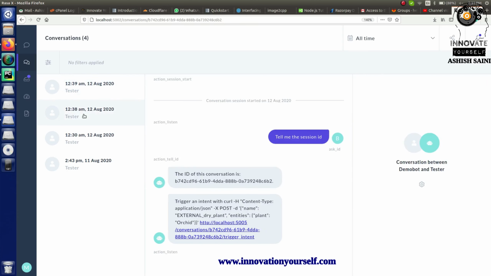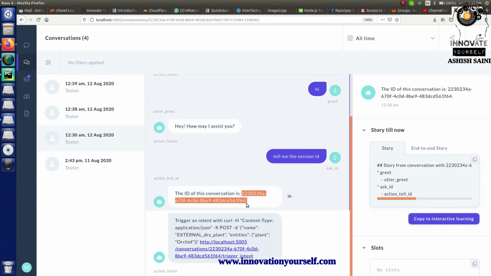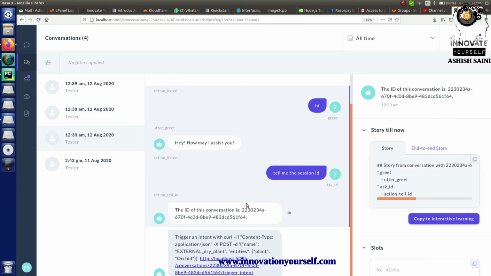Similarly, let's check for the other one. For the other one, the conversation ID is something different. Let's check another one. In here also the conversation ID is different. So in this way, with each different user who is having a conversation with your chatbot, you will have a different session ID which keeps all the users separate with a unique ID. This helps you to access the data as well as store the data in the database or Excel sheet or anywhere. Wherever you want to store it, you can store it, and wherever you want to access the data, you can access it.